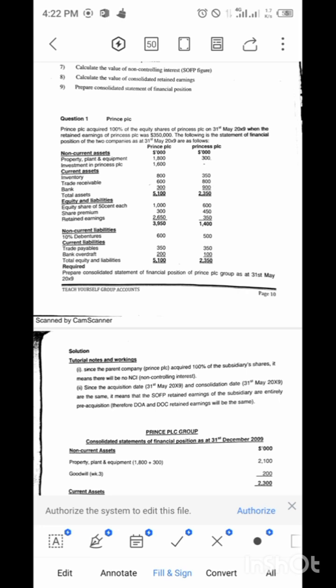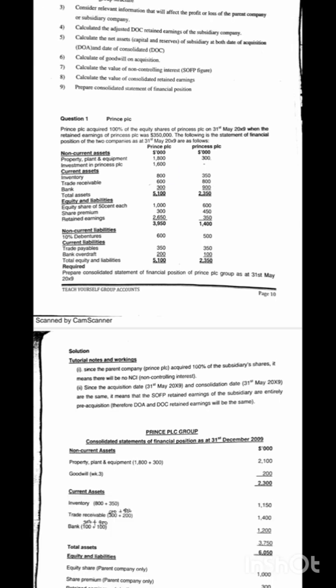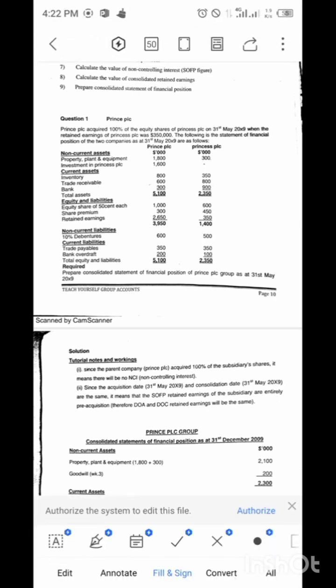All right. So they gave us this information, and we're asked to prepare the consolidated statement of financial position of Prince PLC Group as at May 31st, 20x9. Let us try to solve that. We want to calculate the net asset of the subsidiary, so we will take what is under equity.